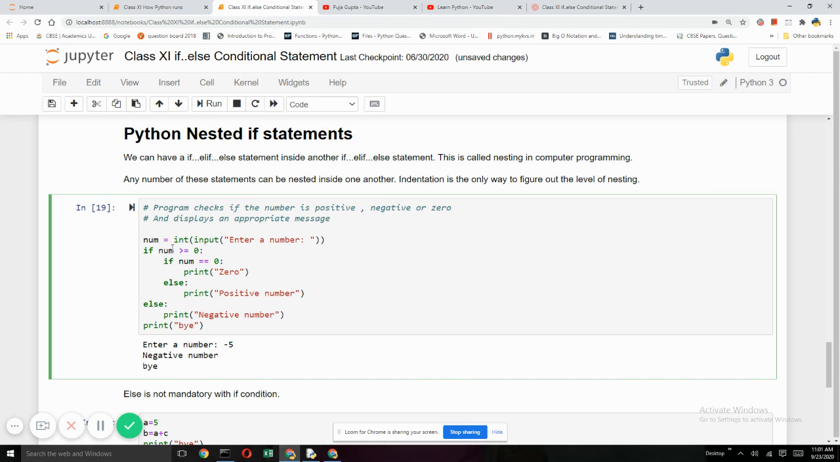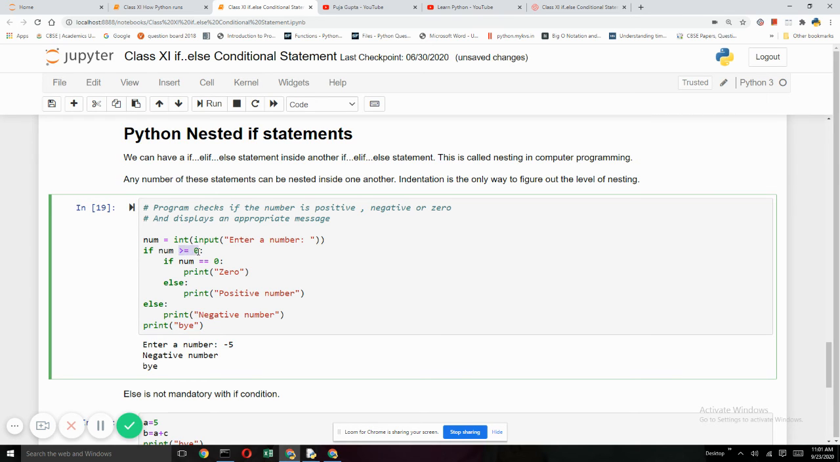Now let's take a number. If the number is greater than or equals to 0, then the control will come here. If the number is less than 0, the control will go to else and print a negative number. This line is not indented inside if else, so it will be printed whether the condition is true or false.